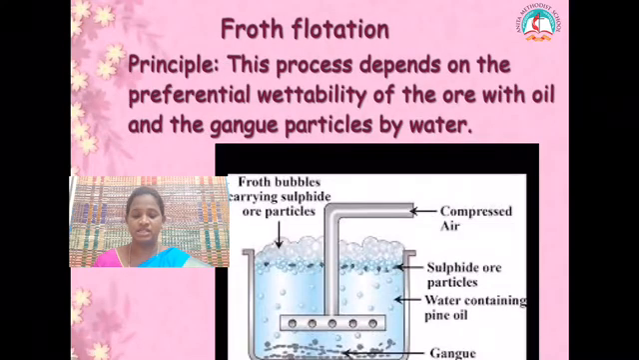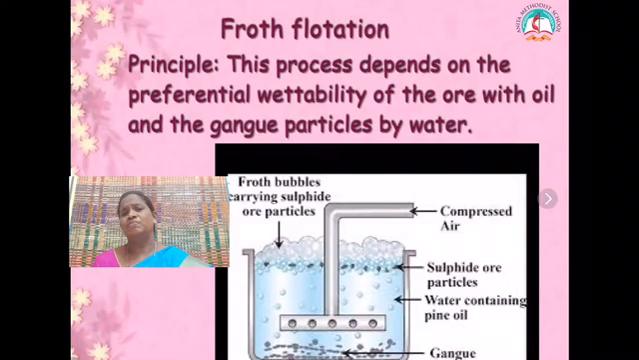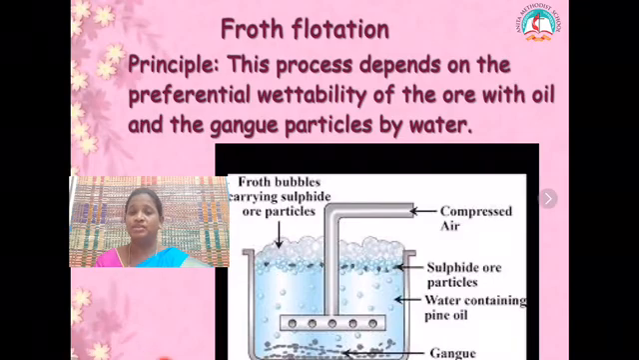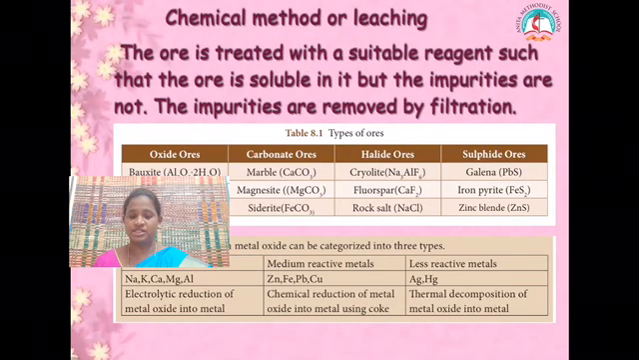Next we have froth flotation. Froth flotation mostly depends on the wettability of the ore with oil and the gangue with water. We take oil and water in a tank. The ores will be wetted by the oil and form a foam. This foam comes up with the ore, and the impurities will be mixed with the water, which will settle at the bottom. So this is froth flotation.